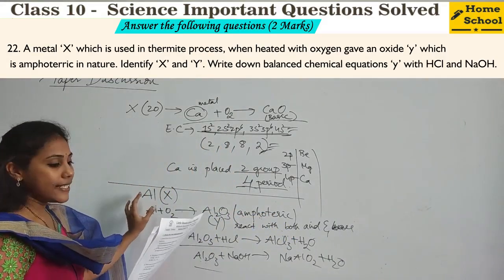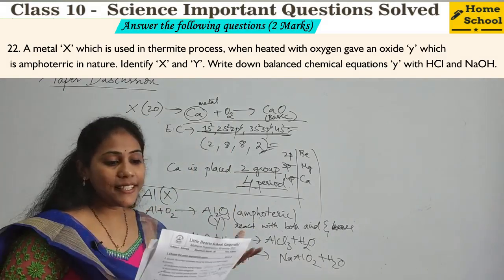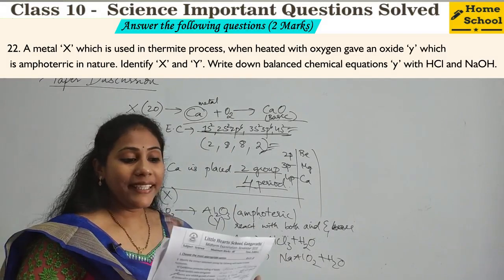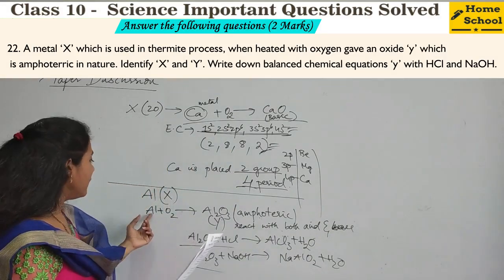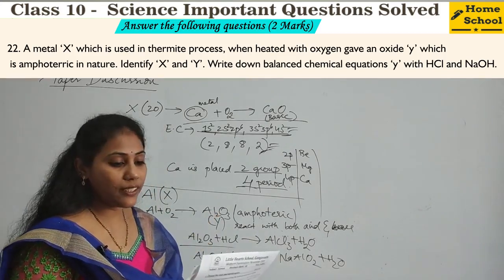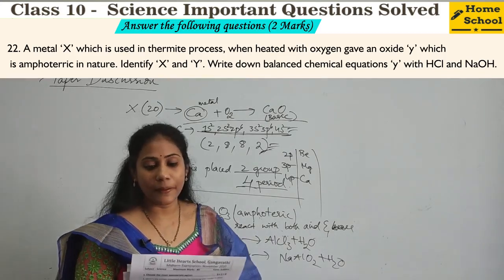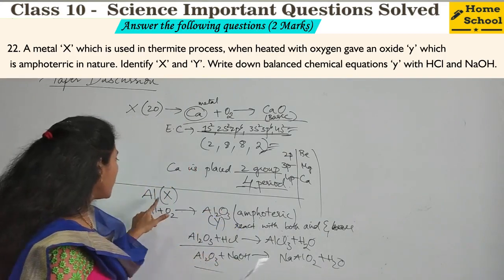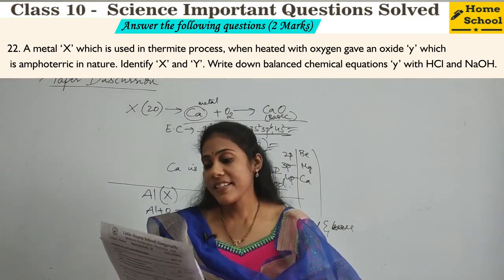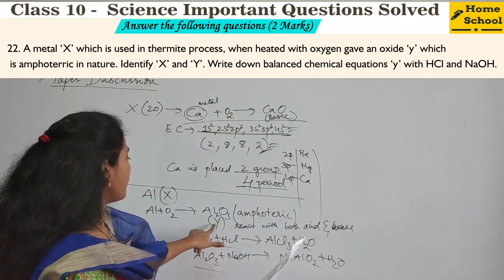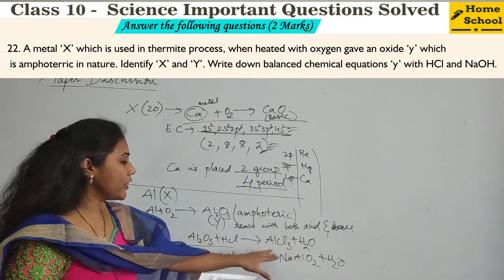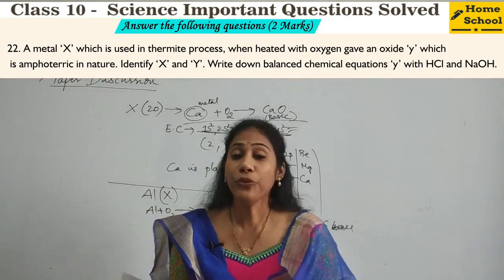See, they said a metal X is used in the thermite process. So what is X? Aluminium. When heated with oxygen, it is giving Y. What is that Y? Al2O3, which is amphoteric in nature, they are telling. Identify X and Y. So X is aluminium, Y is Al2O3. Write down balanced chemical equations of Y, this oxide, with HCl as well as NaOH. So these equations you have to mention.